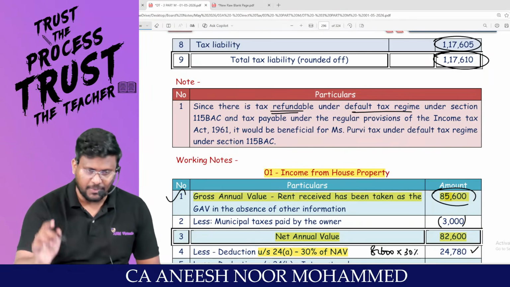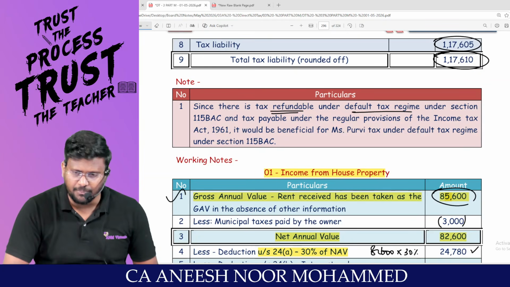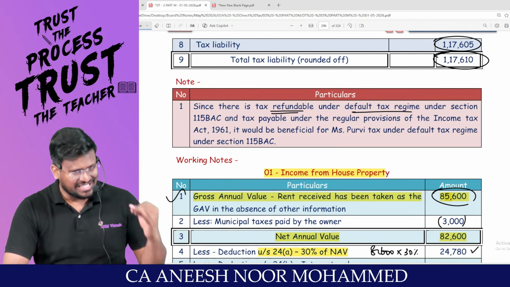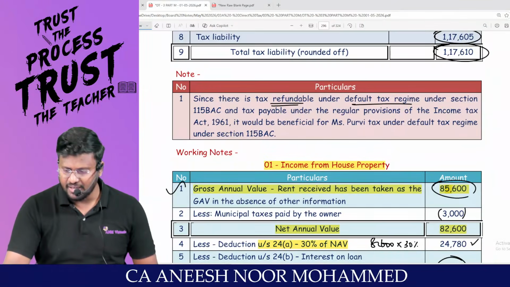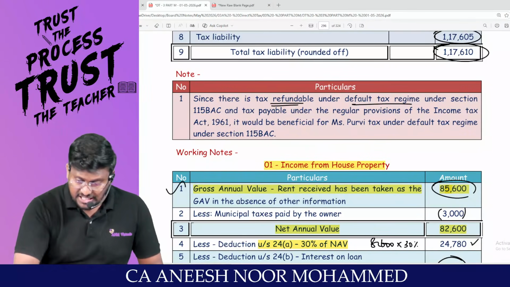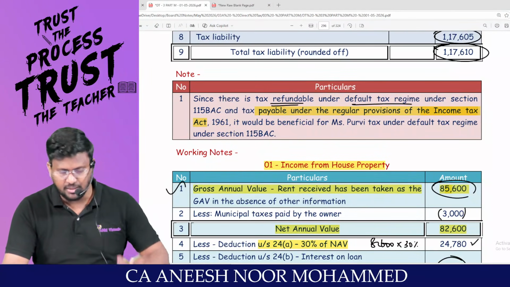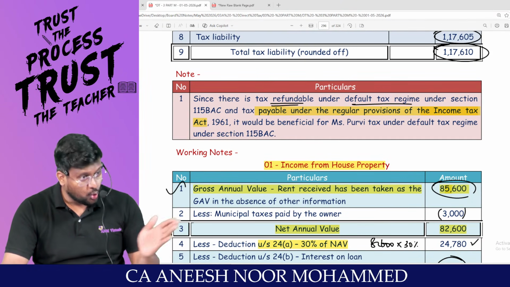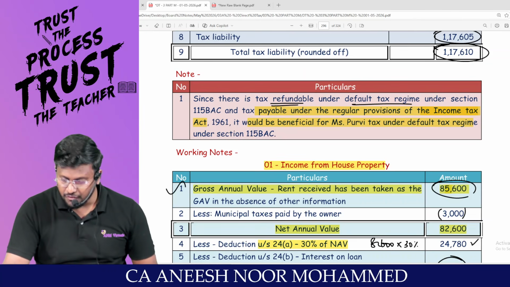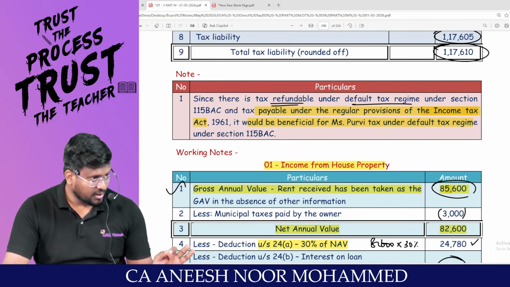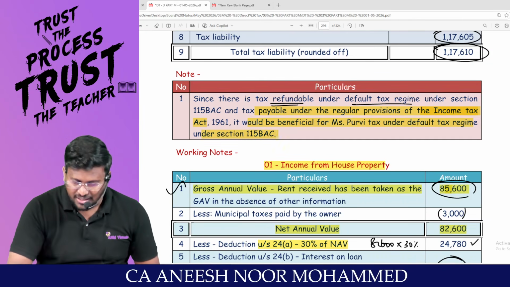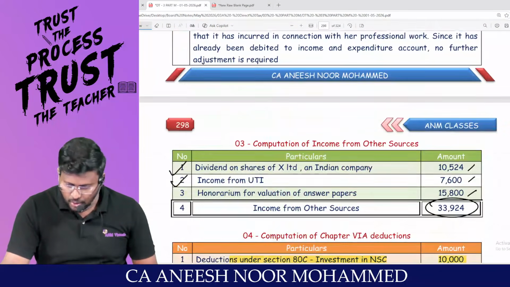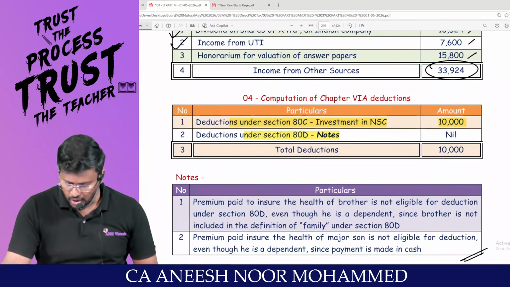Since the tax payable is zero under the default tax regime, whatever tax has been deducted as TDS, TCS, advance tax and all will be received as a refund. And tax is payable under the optional tax regime. Which route? Optional tax regime. Please go for the default tax regime. It would be beneficial for Miss Purvi. Tax under the default tax regime.